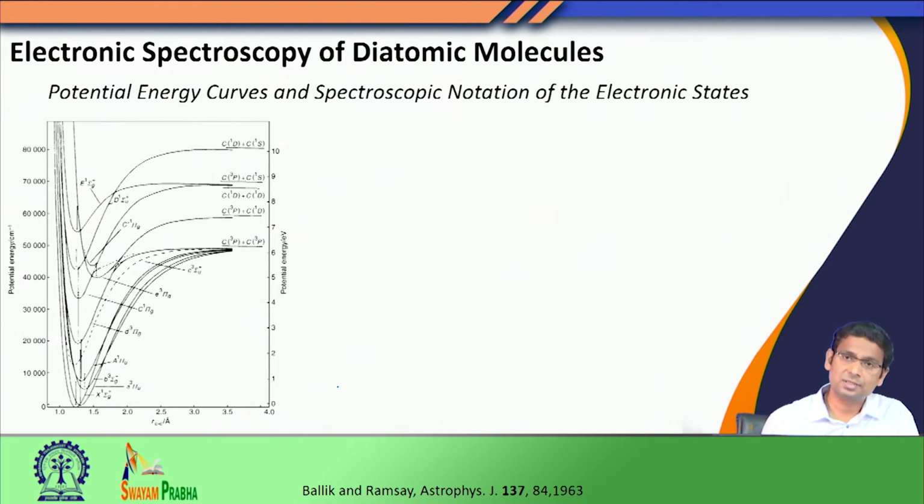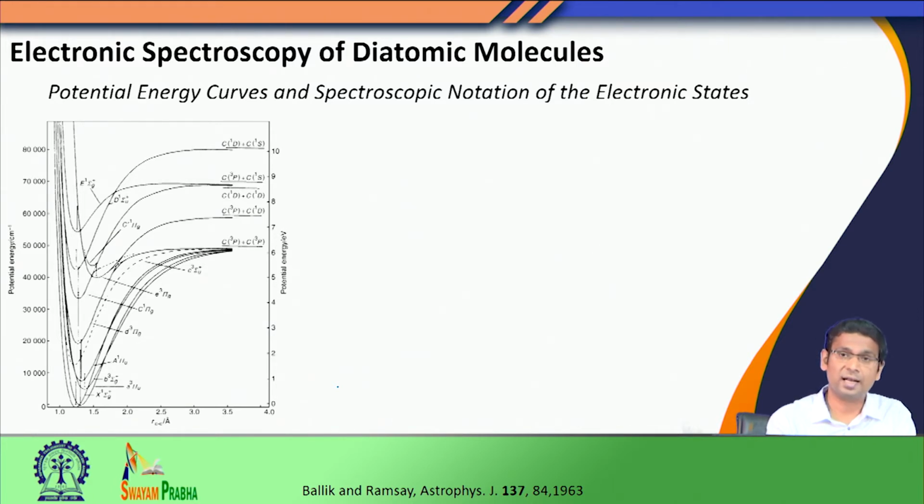Now, when we solve this electronic part of the Hamiltonian, or the corresponding Schrodinger equation, we obtain the energy, which is the electronic energy. But this electronic energy is obtained for a fixed nuclear arrangement. So, when I freeze the nuclear arrangement and then solve, that is how I obtain the electronic energy.